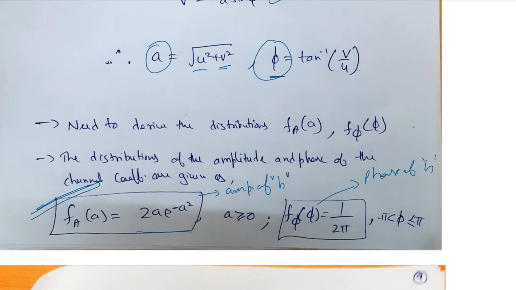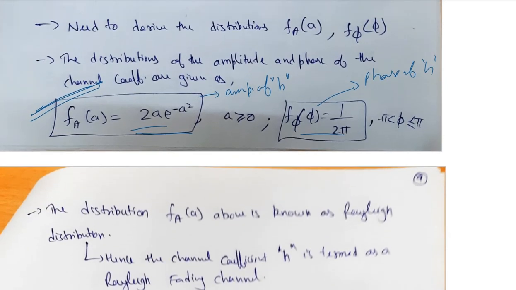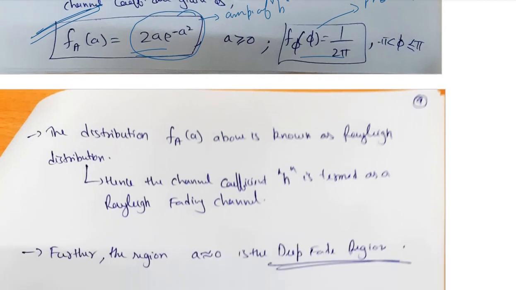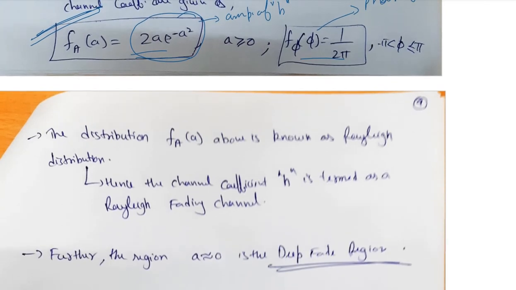All right, so these are the two PDFs. Now if we analyze this PDF of the amplitude of h, we can say that it follows a standard statistical distribution, which is the Rayleigh distribution.